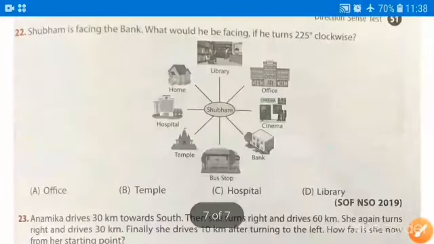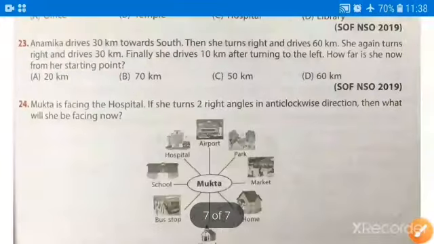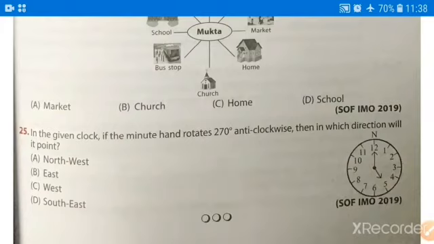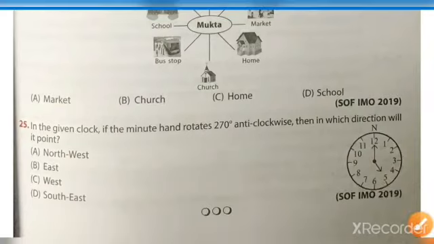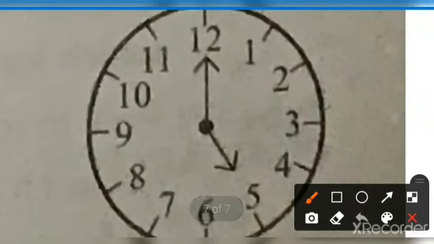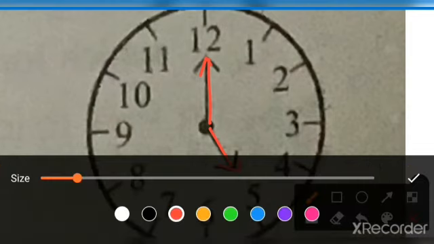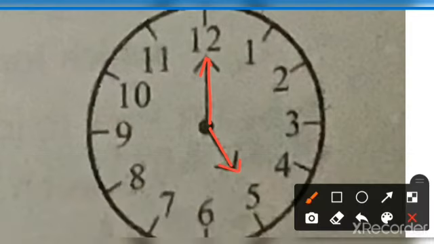Now coming to the last question of this exercise, that is question number 25. In the given clock, if the minute hand rotates 270 degrees anti-clockwise, then in which direction will it point? So this is our clock, this is our minute hand, this is our hour hand. The question is saying that the minute hand rotates 270 degrees anti-clockwise, so this is the anti-clockwise direction.